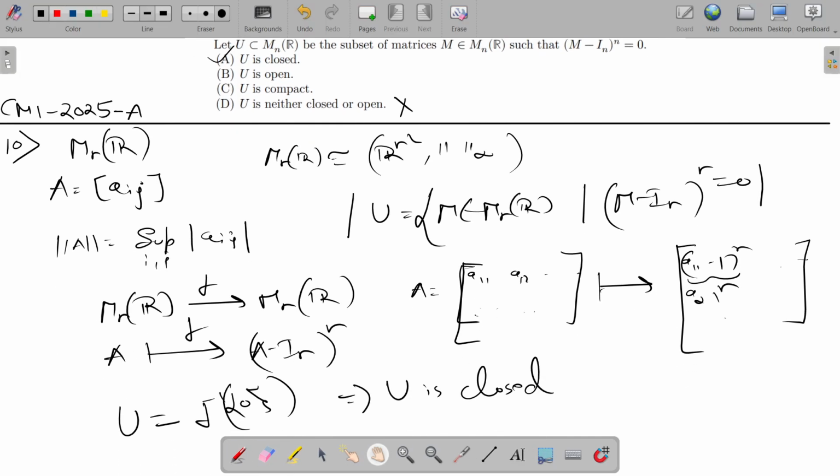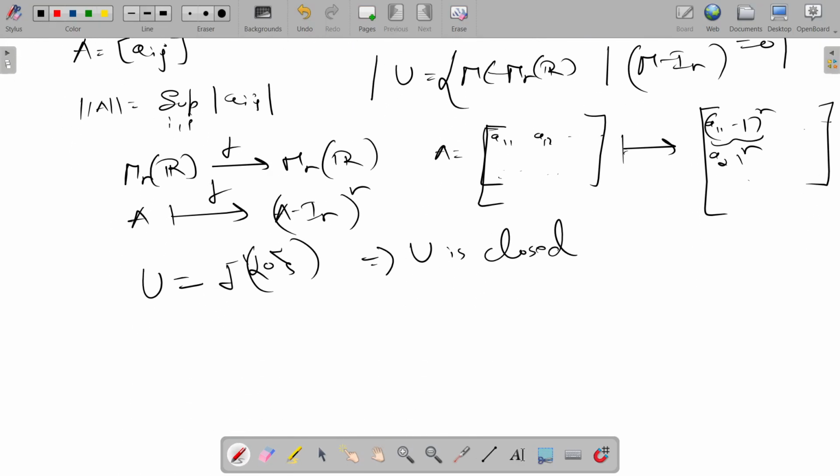Now U also won't be open, since M_n(R) is connected. It is path connected because we can have a path, let's say gamma(t) equals (1 minus t)A plus tB, where t ranges from 0 to 1.